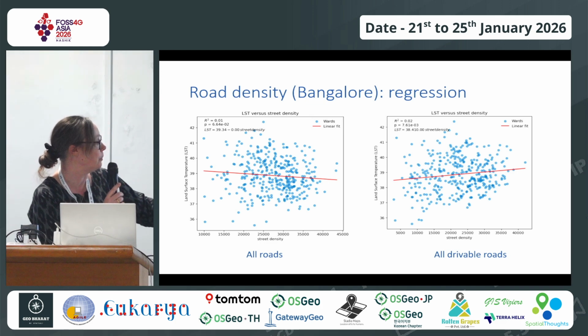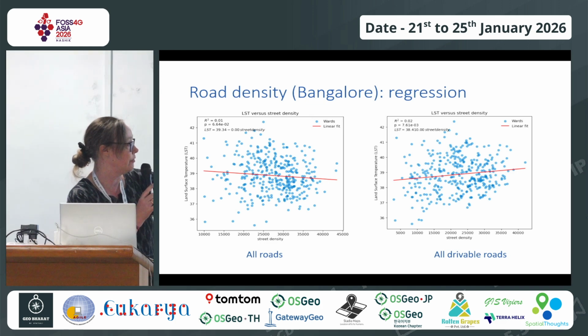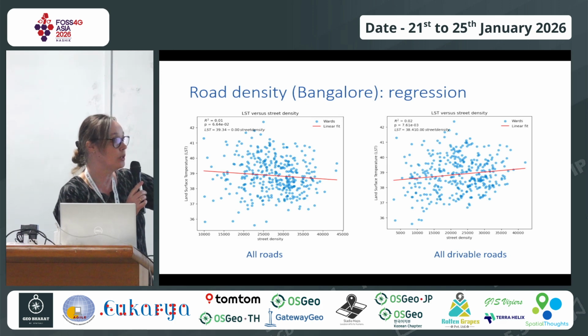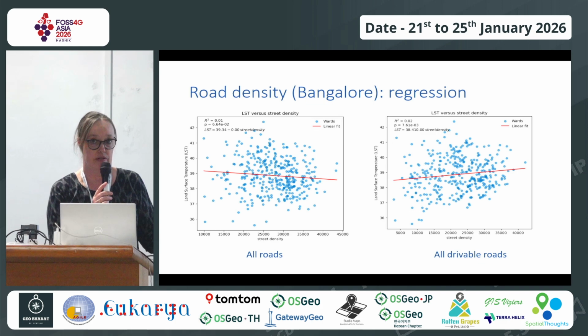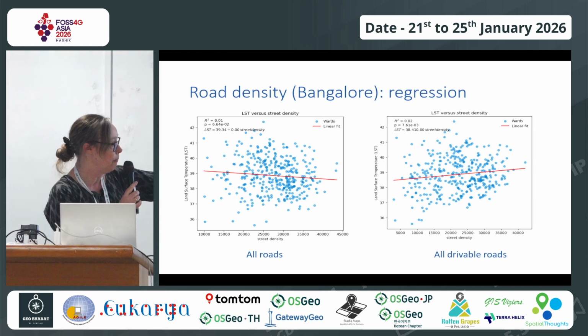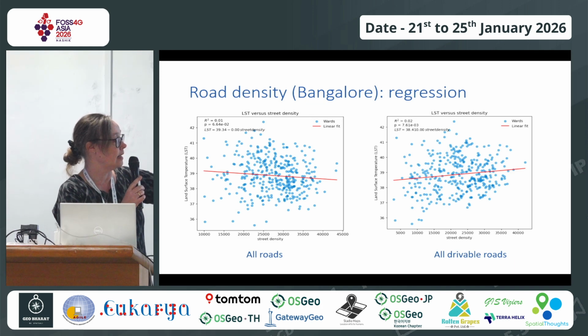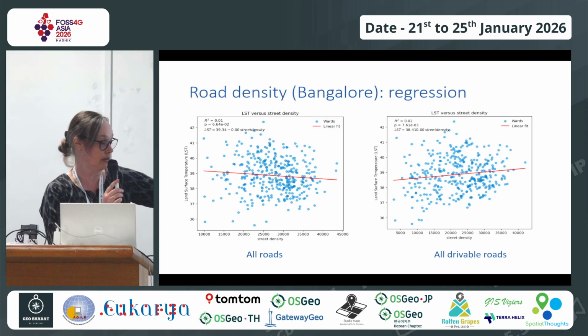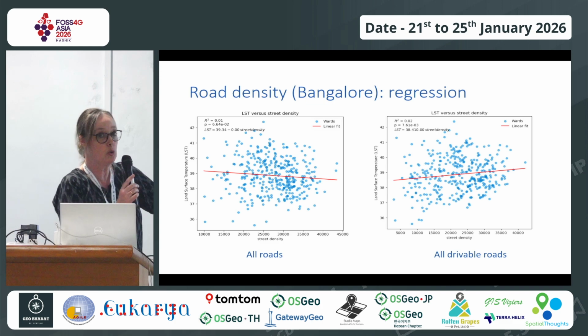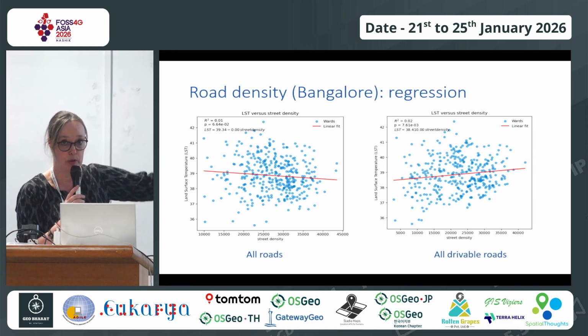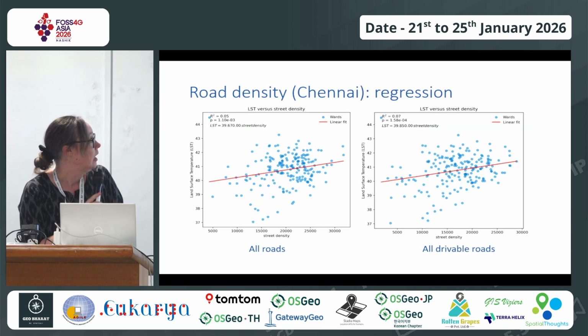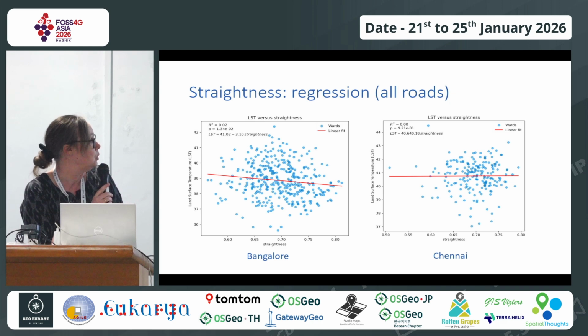Interestingly, for Bangalore, when you do all roads and all drivable roads, all roads also includes private roads. So this takes everything that is in the database: walkable roads, roads and park, everything, private, public, drivable. But if you go to the drivable roads, what you see is that it is positive. One reason could potentially be that there's a lot of greenery intermixed in the first, if you take all the roads, because it's paths, etc.